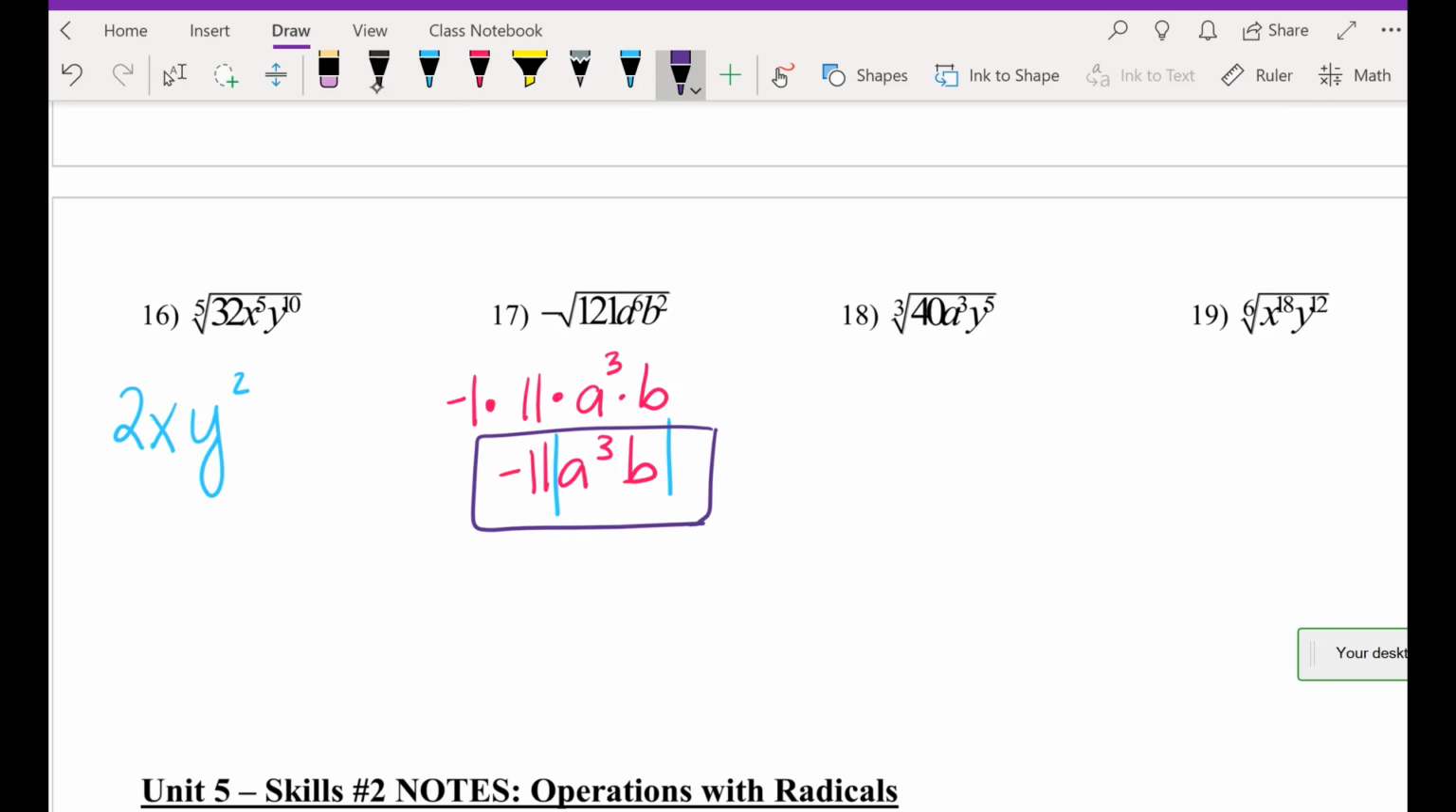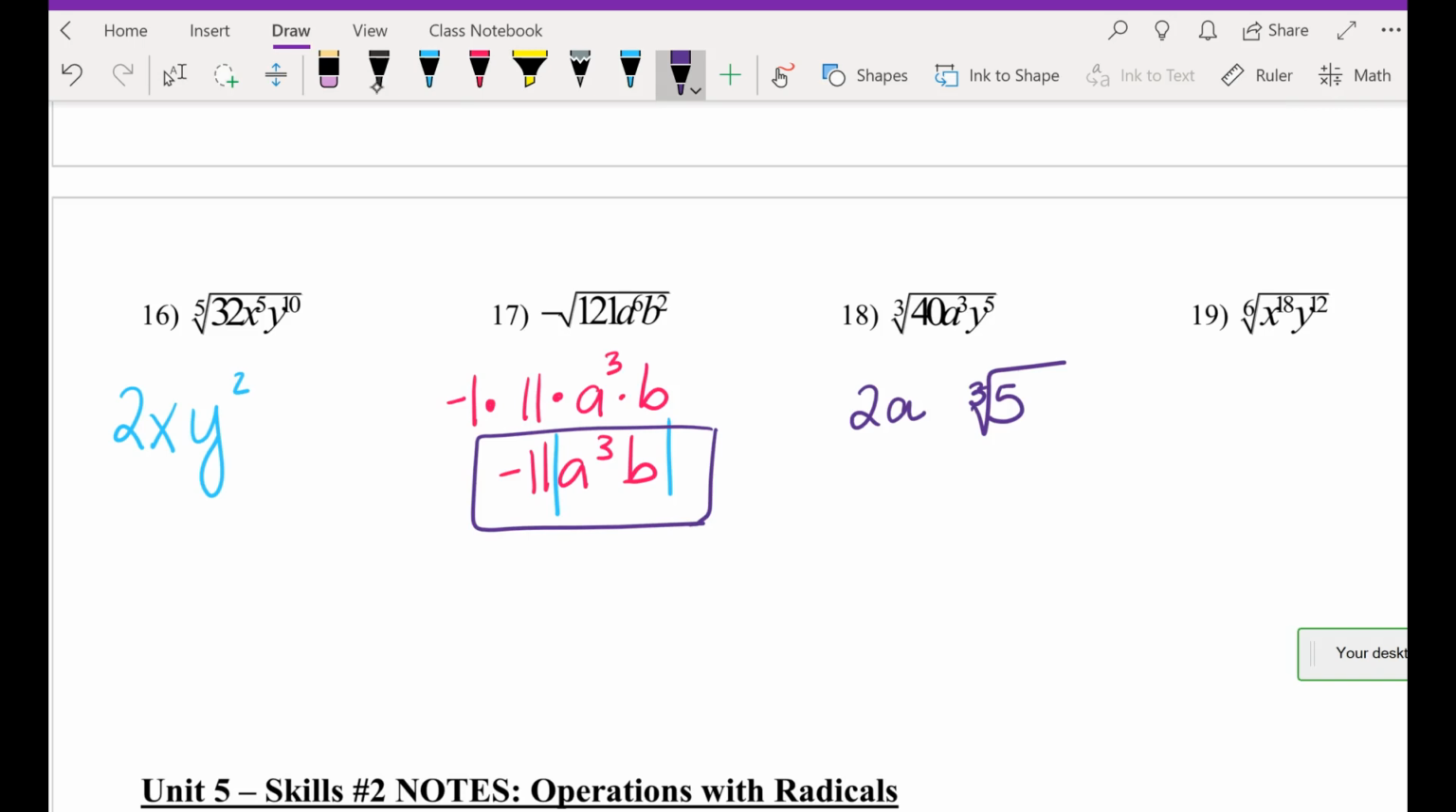All right, 18, even index or odd index? Odd. So do I have to worry about absolute value? No. There we go. Third root, Billy, of 40. 2 times the third root of 5. Okay. Third root of a to the 3rd, Delaney. A. Third root of y to the 5th, Jaden.